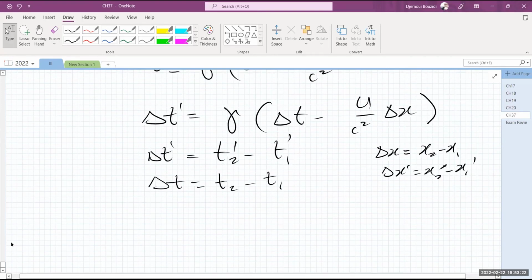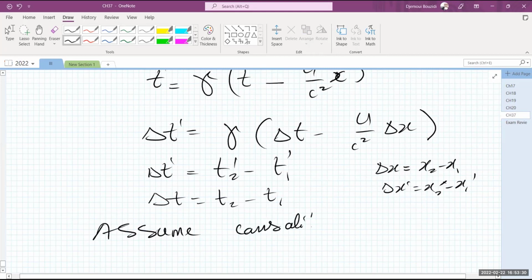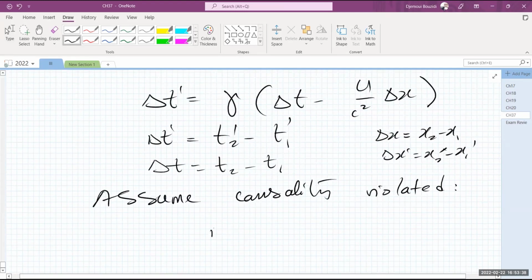For delta T prime, let's say, for example, causality has been violated. Assume causality is violated. And we will see that this assumption is not going to work, okay? If it's violated, that means that delta T prime is negative.